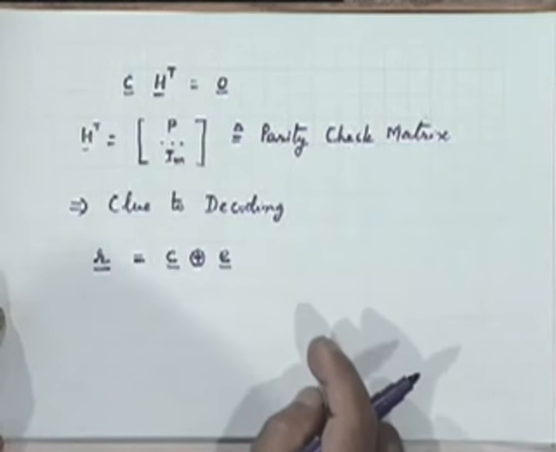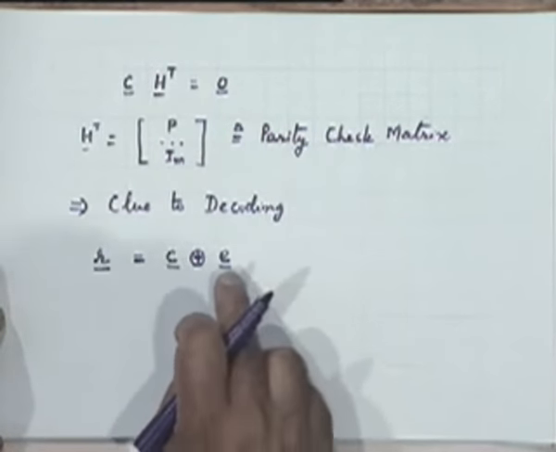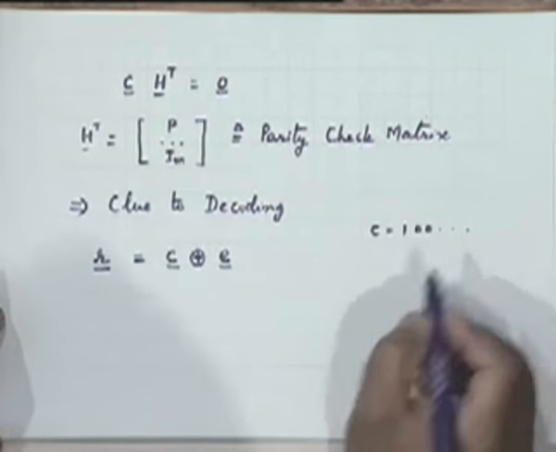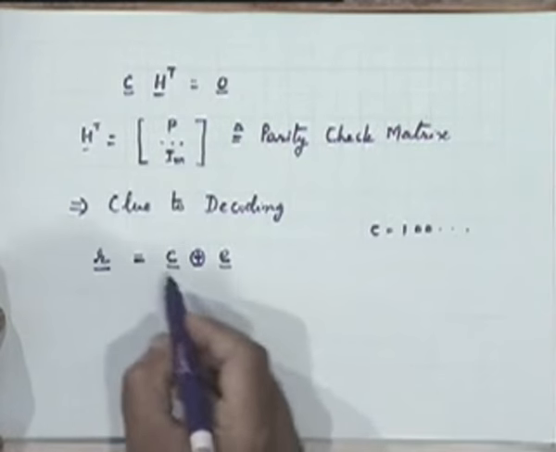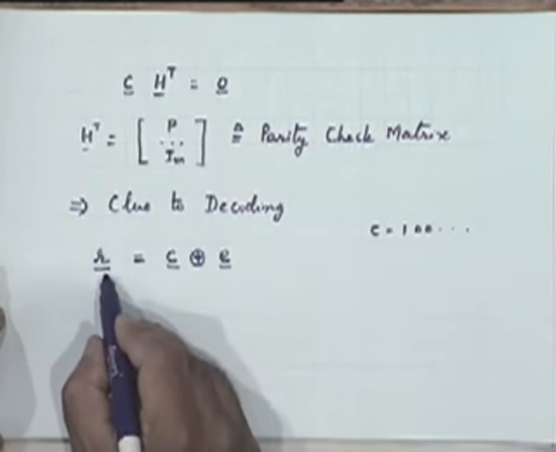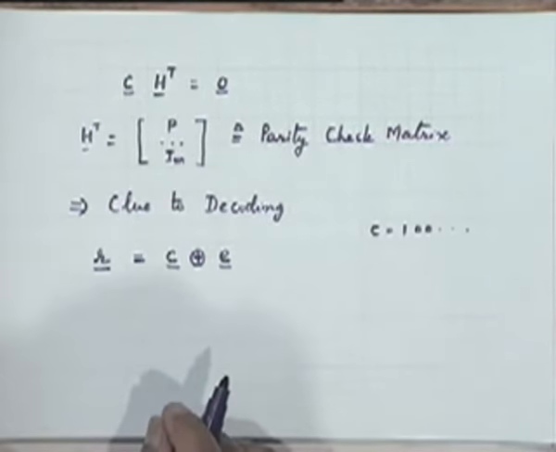That will correspond to an error at that specific bit location. Suppose the first bit of this error pattern is 1 and the rest are all 0. That means the received sequence contains the first bit erroneous.